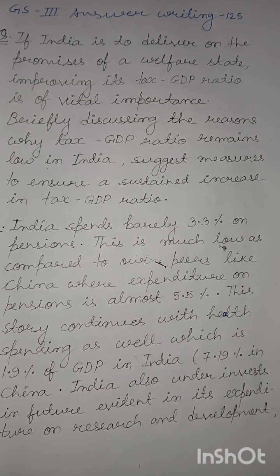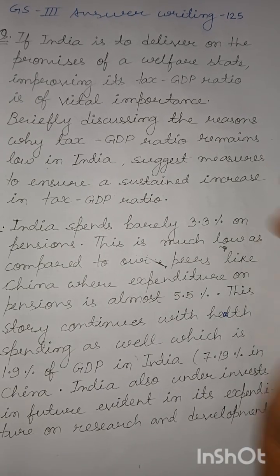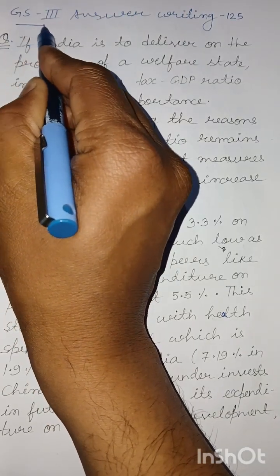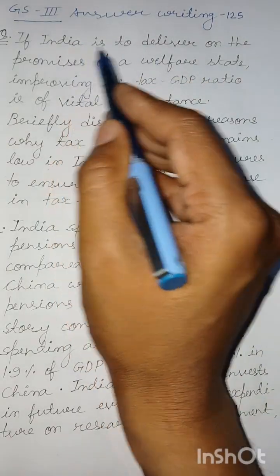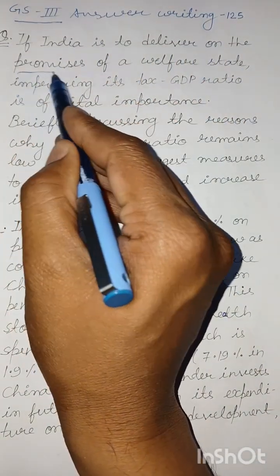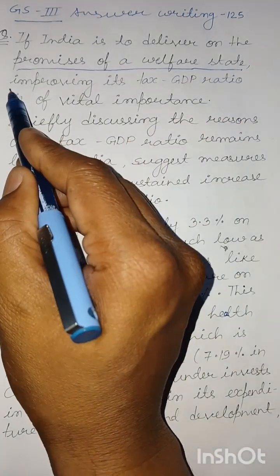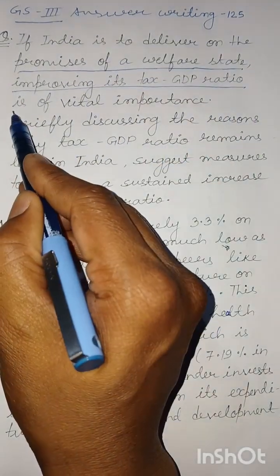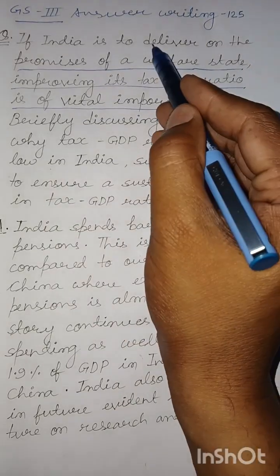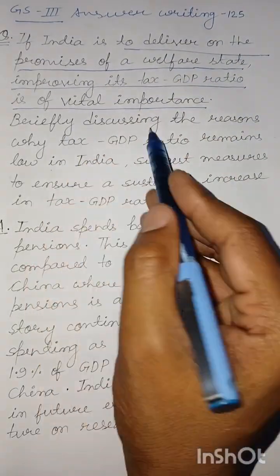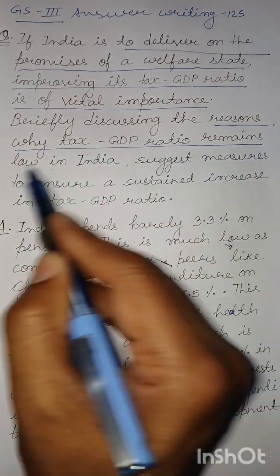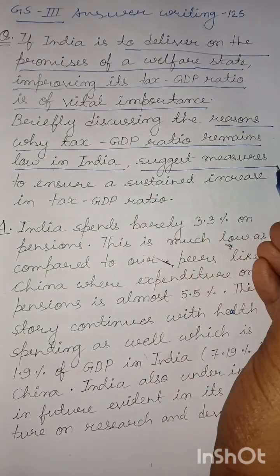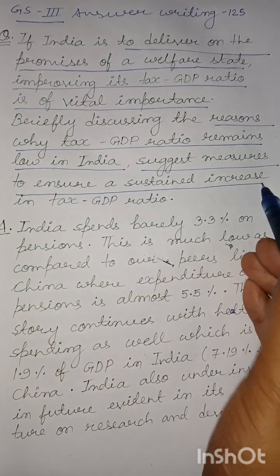This is Rocket Ship IAS Lab, and continuing with our series on answer writing for General Studies papers of the Civil Service Main Examination, we take up a question that you might come across in GS Paper 3. Please read the question carefully. If India is to deliver on the promises of a welfare state, improving its tax-GDP ratio is of vital importance. Briefly discussing the reasons why tax-GDP ratio remains low in India, suggest measures to ensure a sustained increase in tax-GDP ratio.